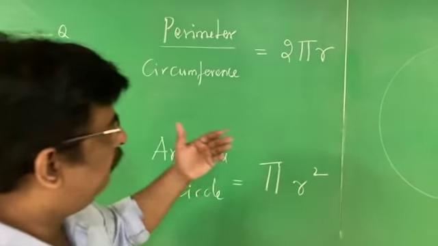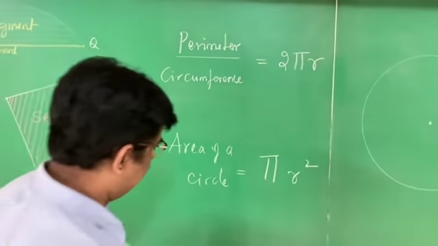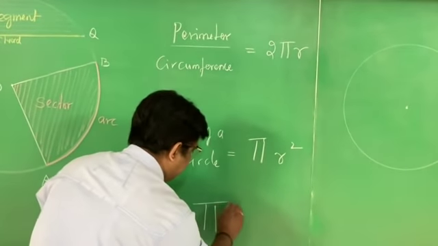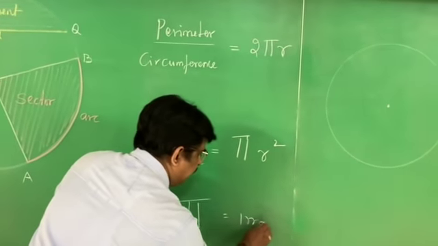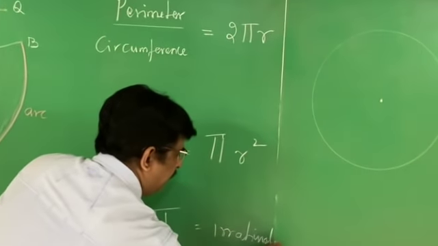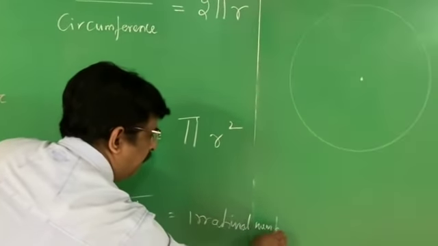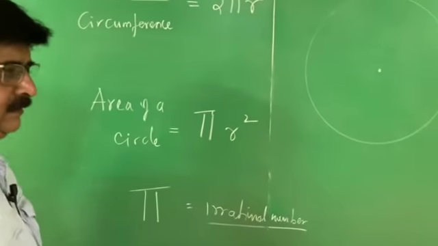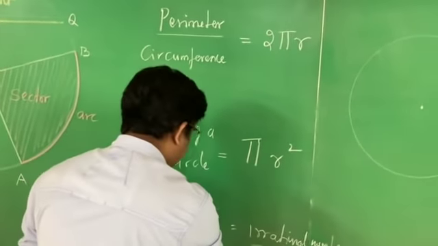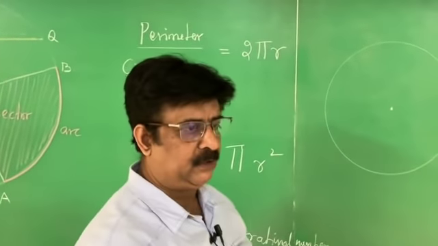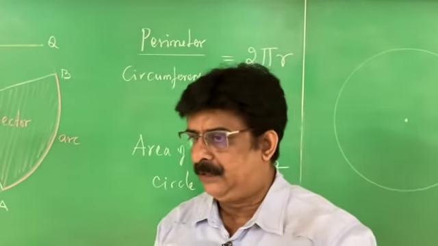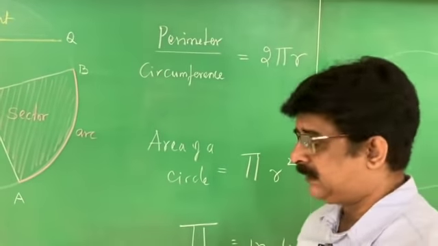Now you get a doubt. What is this pi? Pi is an irrational number. You should always know something about pi. You should know the value of pi because Indians worked very much on the value of pi.